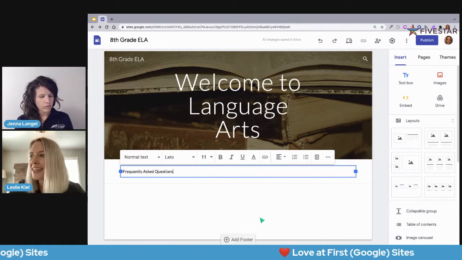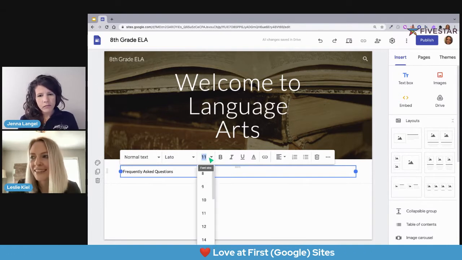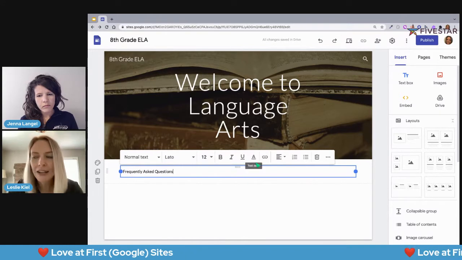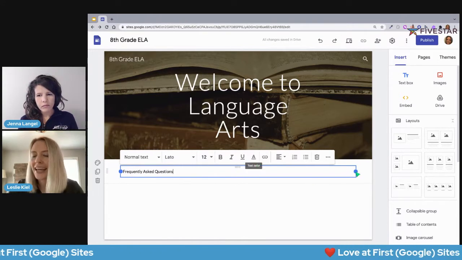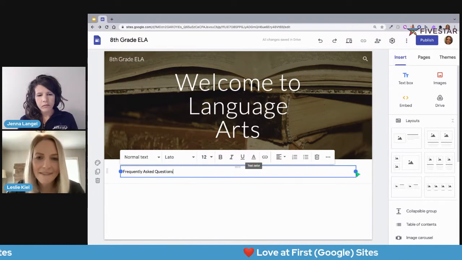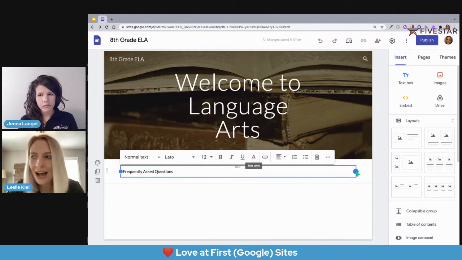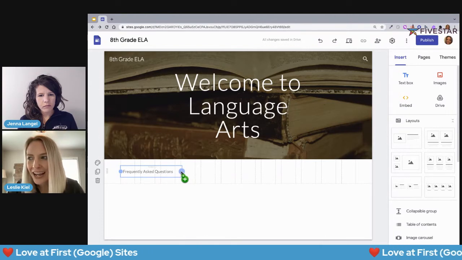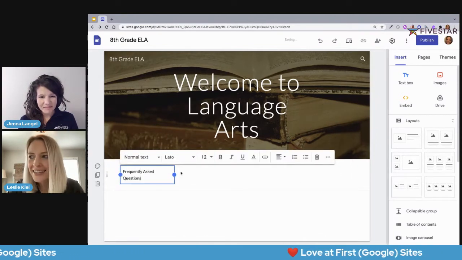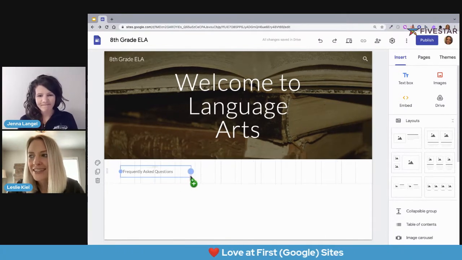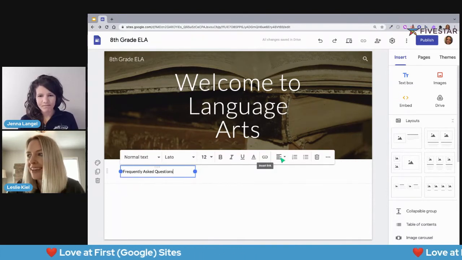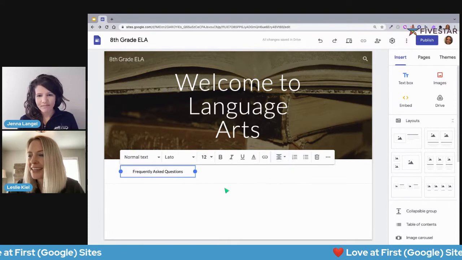Okay, I've got this nice toolbar. I can make the font larger, or I could change the font, change the color. I also can change where this lives on the page. So I've got these blue dots and I can click and drag. And Jen, I don't know if you can see it on your end, but there are these little hash lines, and so that changes the size of whatever it is you're working with. So I'll center align this.